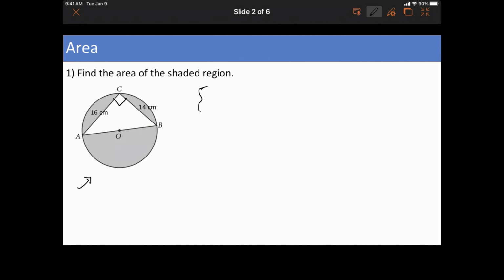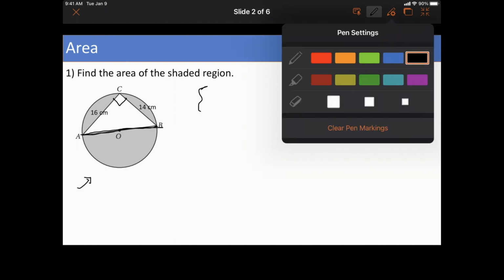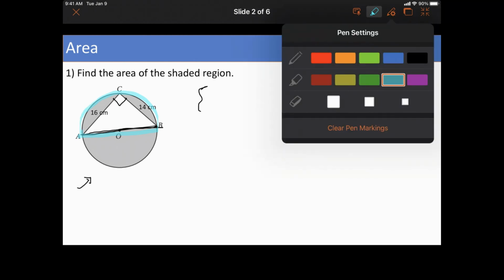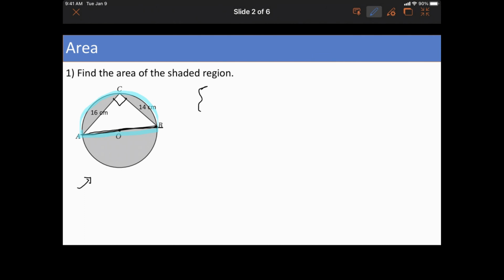All right, so what do I know? I know this is a right triangle because the hypotenuse is the diameter. There's a theorem that says that a triangle inscribed in a semicircle is a right triangle. Therefore, C is the right angle. So the area of the shaded region, I see a circle minus a triangle. That's what I see.